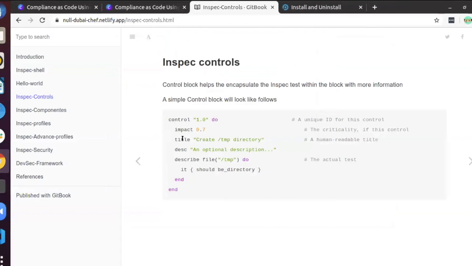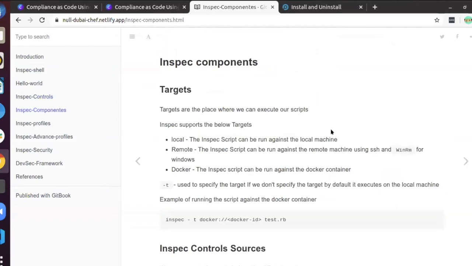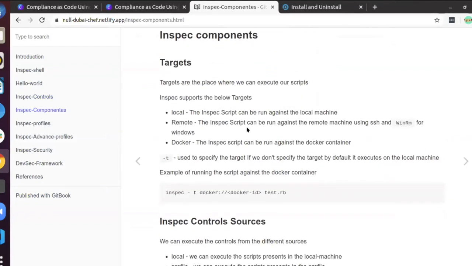The title is the title for the inspect control that we are giving, and the description is optional, so that anyone who is going to use the control will be able to easily understand it. Yeah, we will move on to the next part.